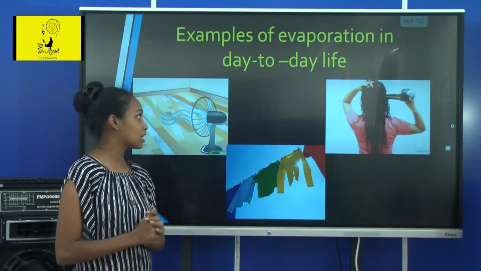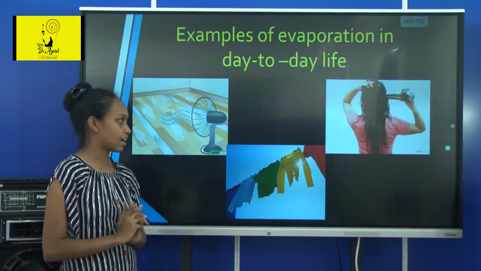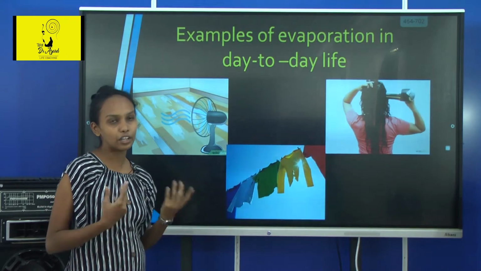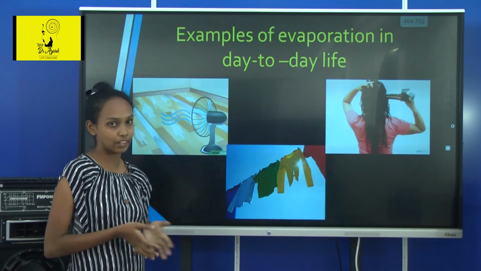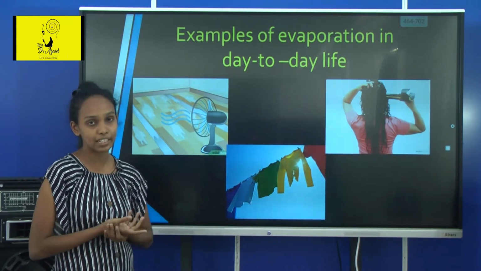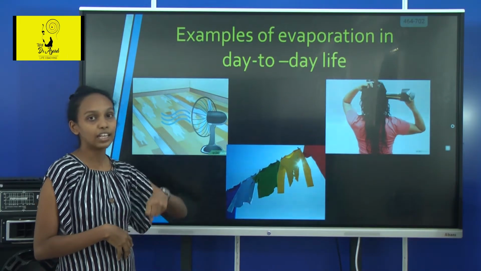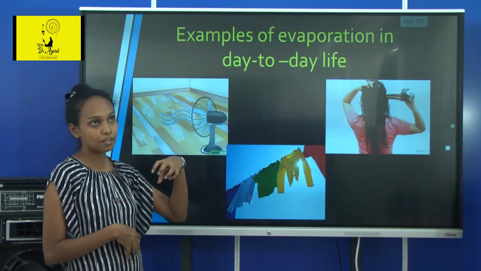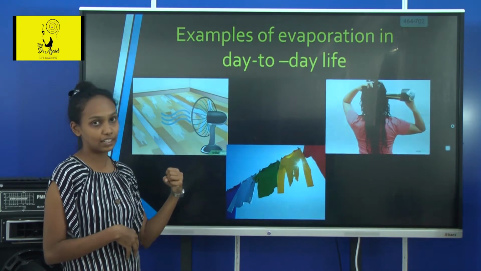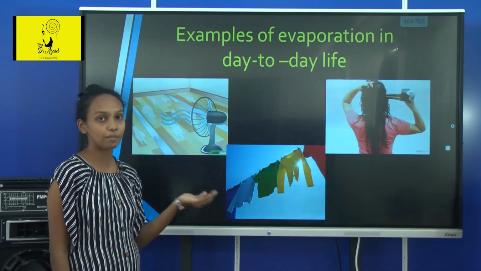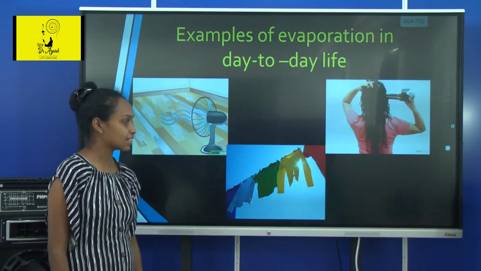Examples of evaporation in our day-to-day life. Think when you spill water on the ground, after some time it will automatically dry. How does this dry? For the heat of the sun, it will dry. What does drying mean? The water is getting evaporated. That means water is changing from the liquid state to gaseous state.